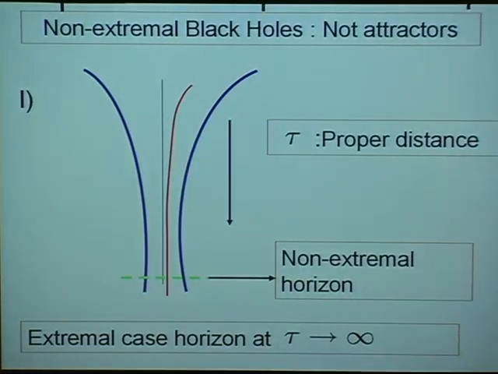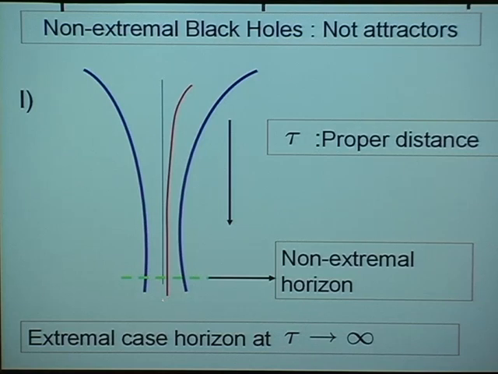One can think of, roughly speaking, this attractor behavior as a system settling down to its critical point in the deep infrared. If we take a spatial hypersurface in one of these extremal geometries, it has a throat-like form. The horizon lies deep inside the throat, and in the extremal geometry, the horizon is actually an infinite proper distance away. And that in some sense is very important in allowing the system to settle down, the metric and moduli to settle down to universal values. They have an infinite amount of time to run, and so they can forget the memory of where they started out at infinity, where the moduli started out at infinity.